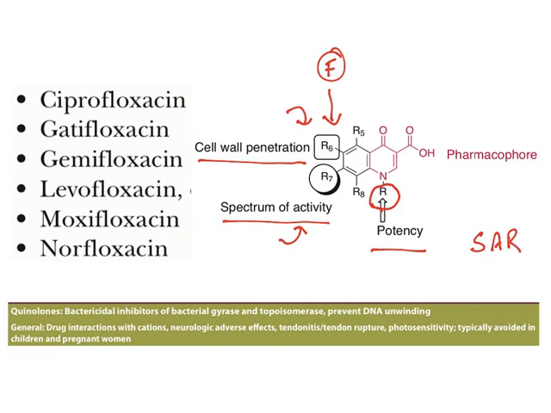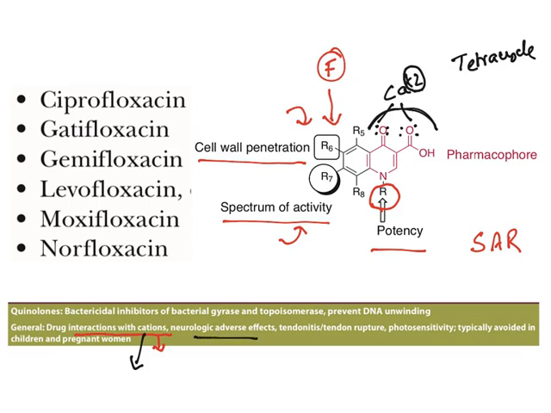Now, see, there is a general drug interaction with cations. Why this happens is you can see there are two adjacently positioned oxygens with electrons. So when you have a multivalent cation, it may chelate with these negative charges because the cation has got positive charge. This kind of interaction we have seen with tetracyclines too. In tetracyclines also you have this kind of structural pattern. So they may interact with cations and reduce absorption.